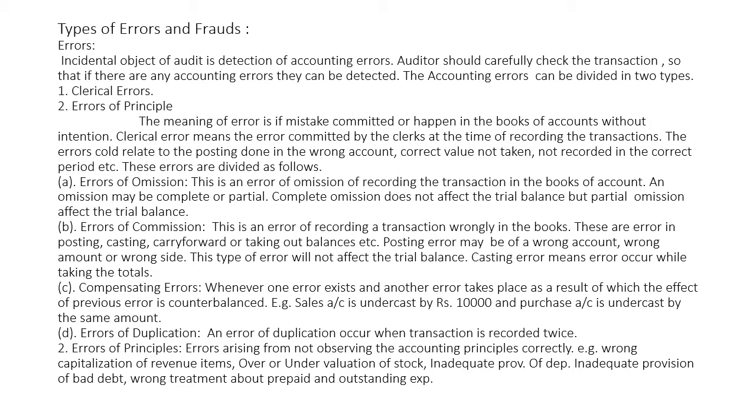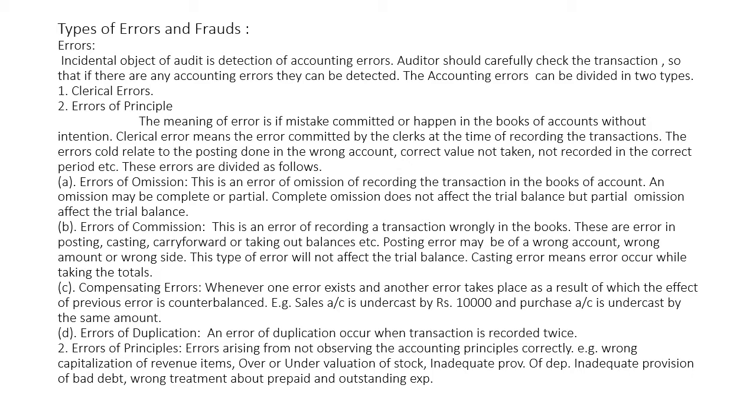If such errors happen in the books of account, these errors are divided as follows. The first type of error is errors of omission. The name itself indicates the meaning of this error.